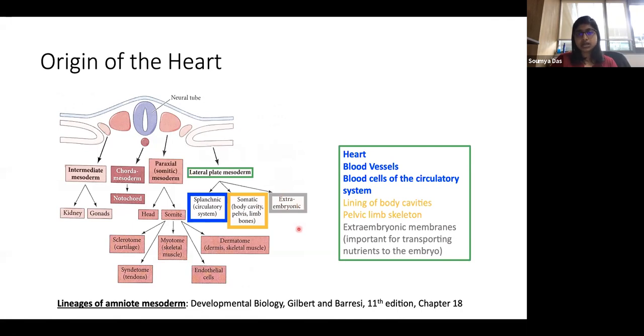But for now, we are not concerned with the somatic and the extra embryonic lateral plate mesoderm. We'll be only learning about how the splanchnic lateral plate mesoderm region gives rise to all these players of the circulatory system. Okay.